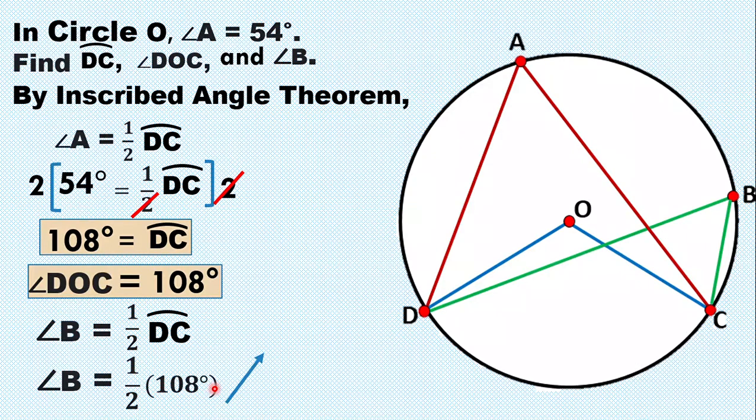So, angle B is 54 degrees. So, same lamang sila ng measure ng ating angle A kasi they are both inscribed angles that intercept arc DC. So, they are both equal. They are 54 degrees. So, angle B is 54, same with angle A.